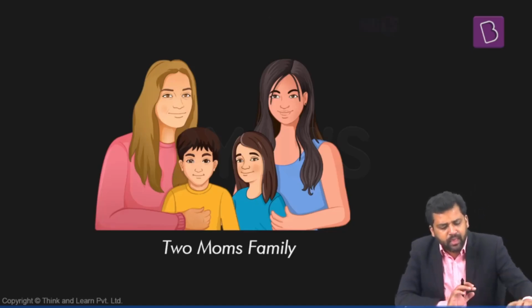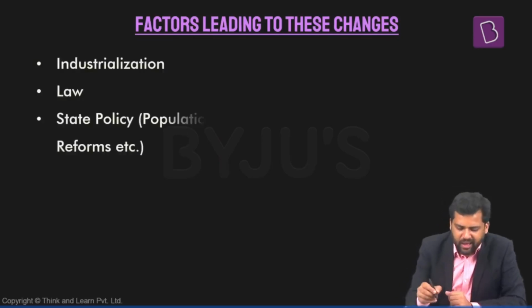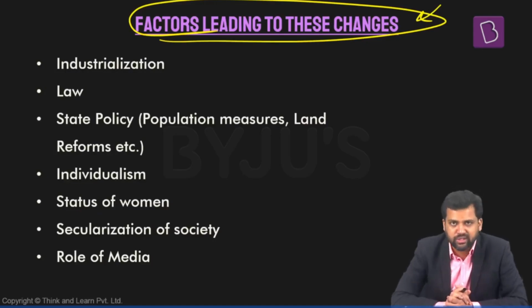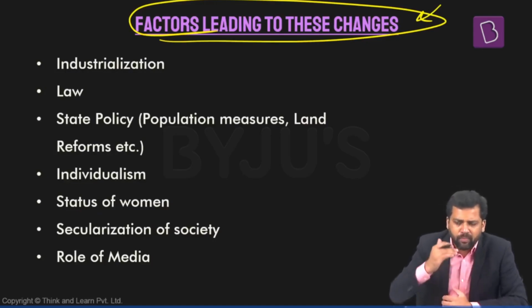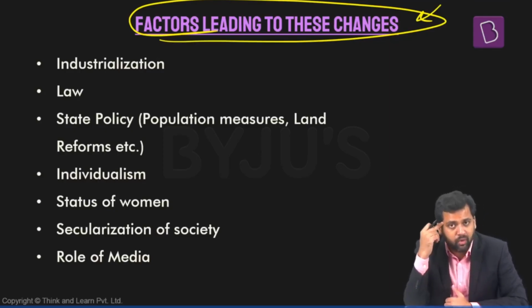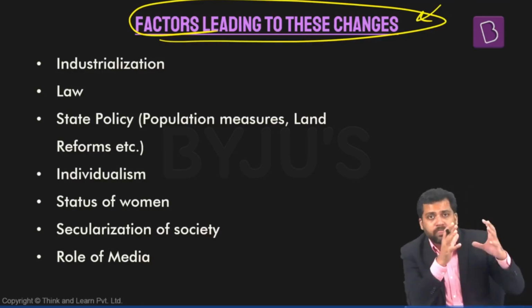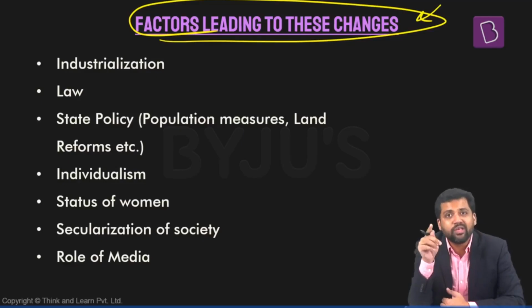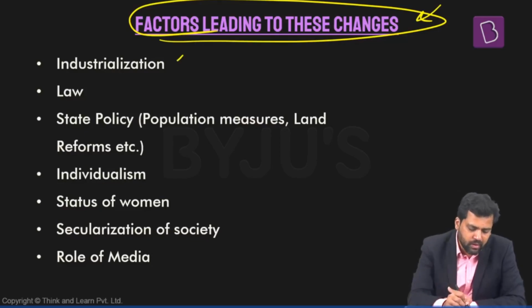The question is, how has the institution of family changed over a period of time? Or what are the factors which have led to these changes over a period of time? We saw how the traditional family looks, and we saw how the functions of the family are changing, how the structure of the family is changing. So let's try to understand what could be some of the factors which have led to these changes.